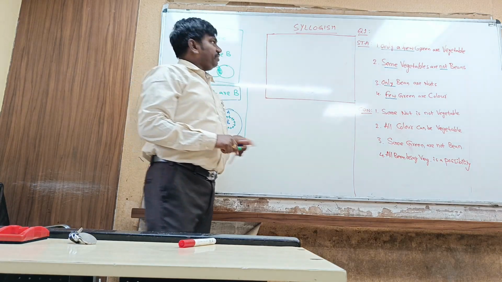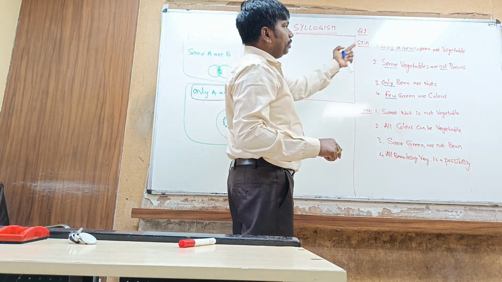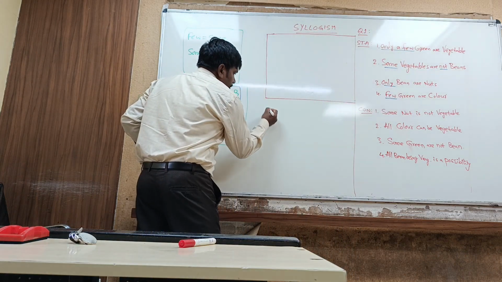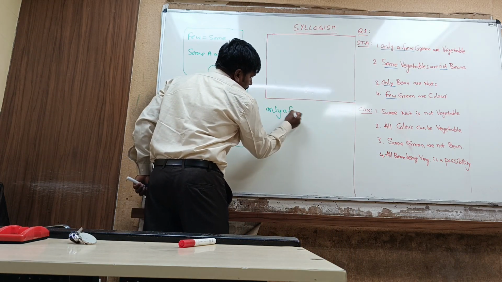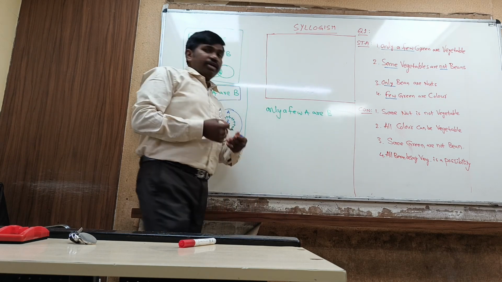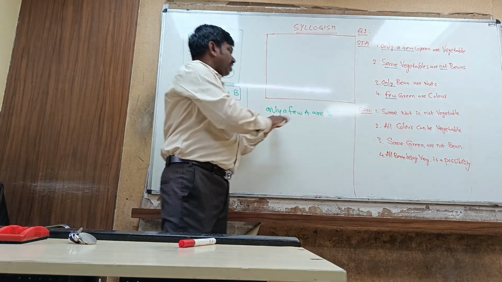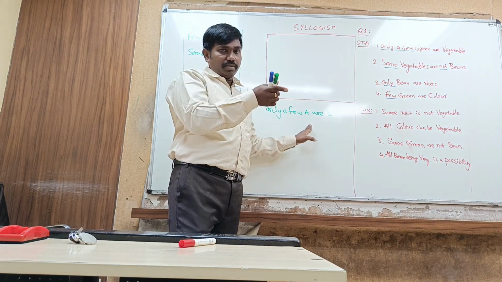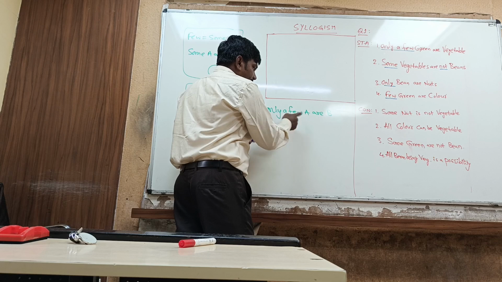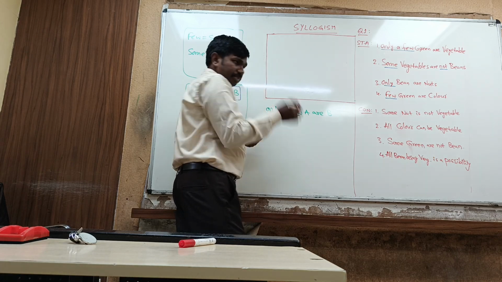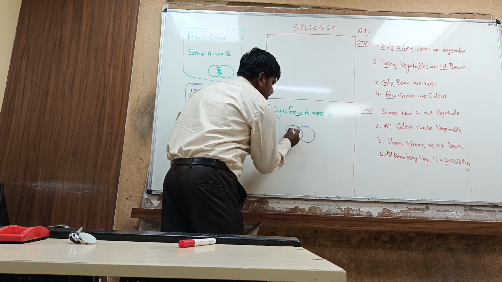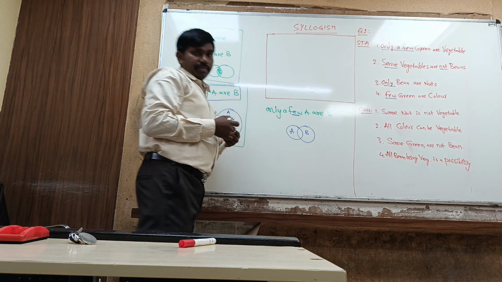Okay. Next qualifier, only a few green are vegetable. Only few. Let us see only few. Only a few A are B means not all A are B. Only a few A are B means not all. So few means some must be there, some overlapping must be there. This is some overlapping of A and B.